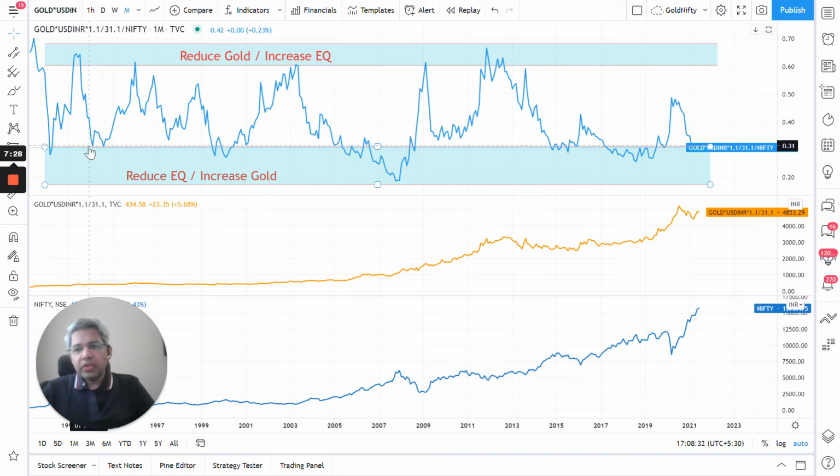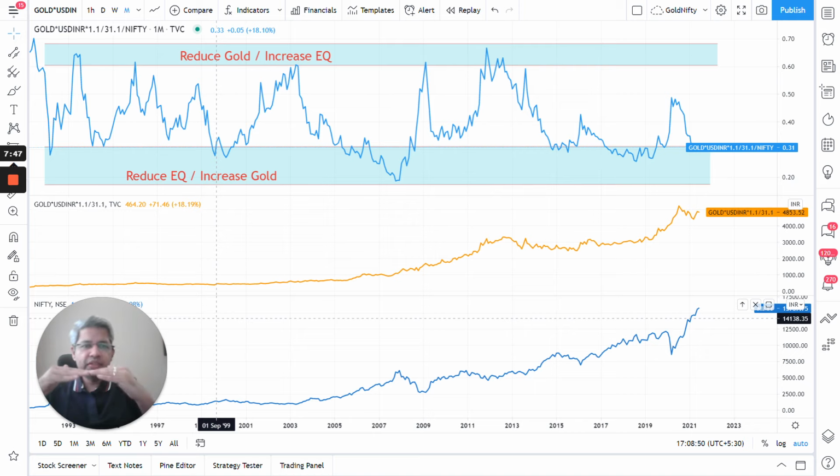Now, what we are seeing in this chart over 30 years is that there are periods where the gold to Nifty ratio is dropping down to the 0.2 to 0.3 range. So gold to Nifty ratio is down, which means equity is highly priced and gold is lowly priced. Are you getting me?